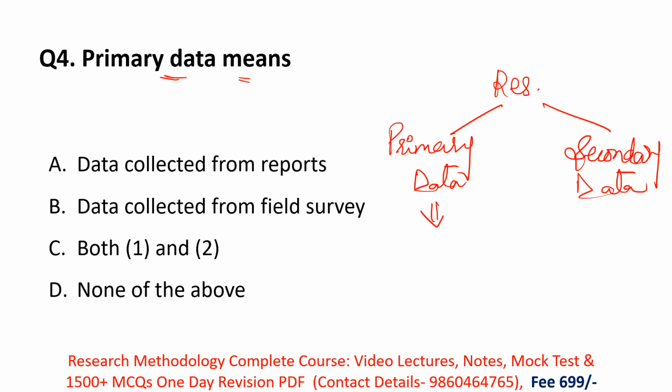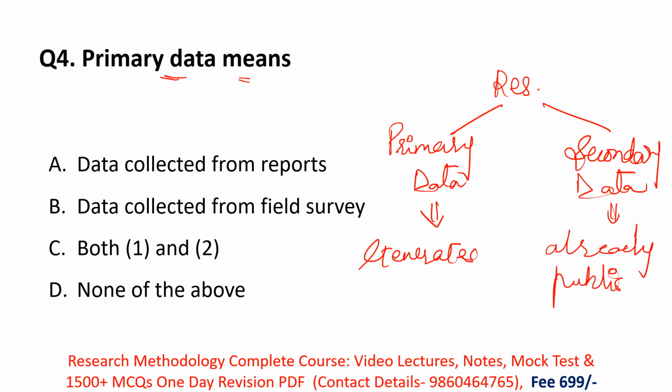Primary data means what? In primary data, the researcher generates the data by himself, like by doing research, by doing surveys, by filling questionnaires. Okay, but what is secondary data? Next is secondary data. What is secondary data? Secondary data means already published data. Okay, secondary data means what? Already published data.